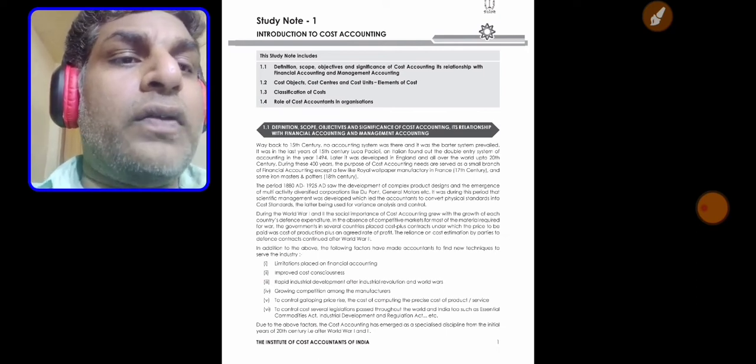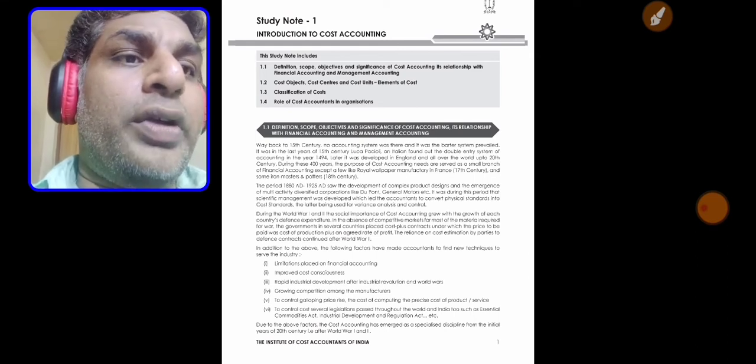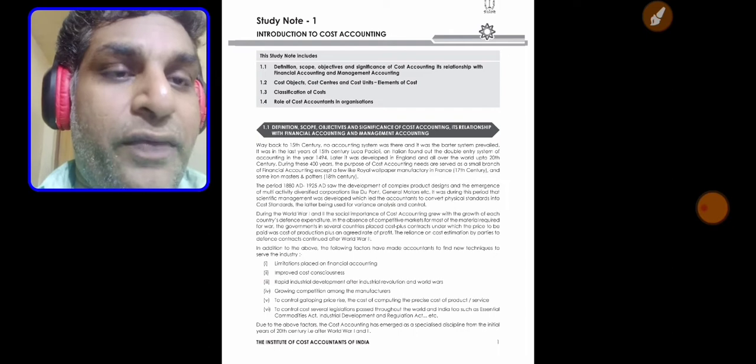So definitions of cost, scope and significance, and the relationship between financial accounting and cost accounting. So this is the first class.